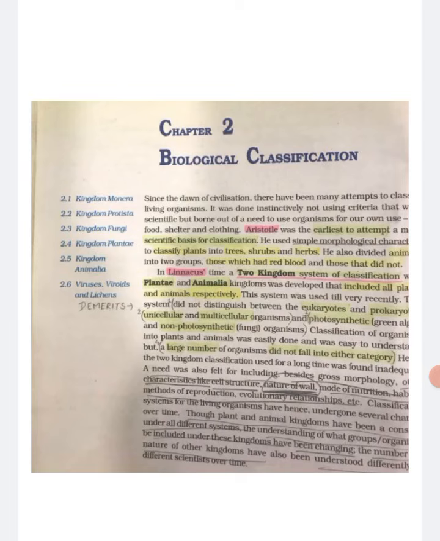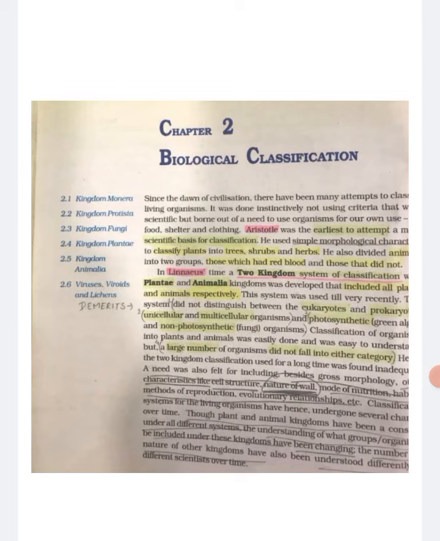In Linnaeus' time, a two-kingdom system of classification with Plantae and Animalia kingdoms was developed that included all plants and animals respectively. This system did not distinguish between the eukaryotes and prokaryotes, unicellular and multicellular organisms, and photosynthetic, that is green algae, and non-photosynthetic, that is fungi organisms.